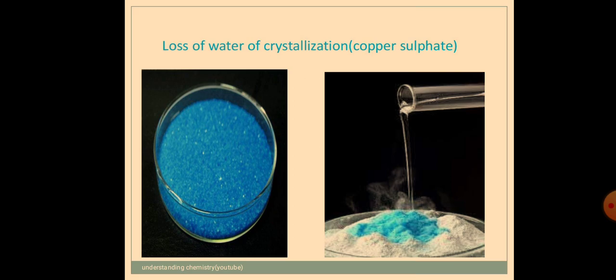Hydrated means it has a fixed number of water molecules associated with it. So when you heat it, naturally you know that water has a boiling point of 100 degrees Celsius, so it will be converted into vapor. After a certain stage of heating, these salts will lose their water of crystallization, and some of them lose their color also. One such example I have taken is copper sulfate. When it is in hydrated form, it is blue in color. When it becomes anhydrous, it becomes white. When you add water again, it becomes blue again.